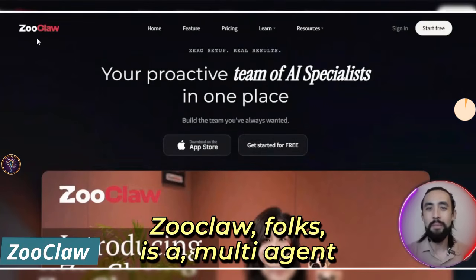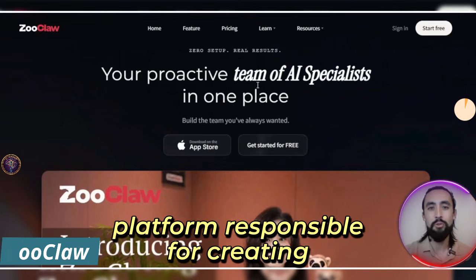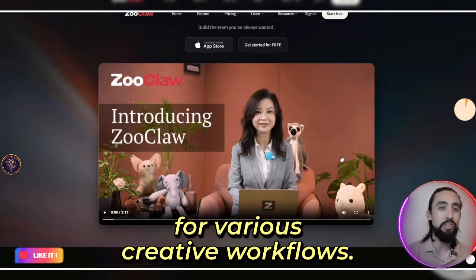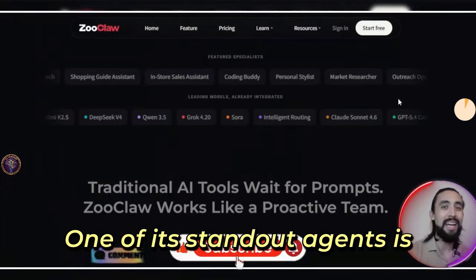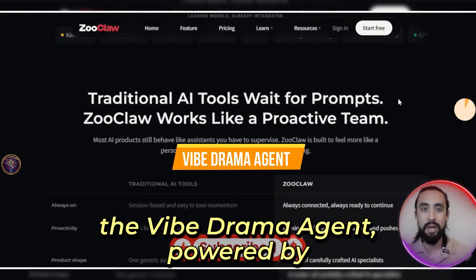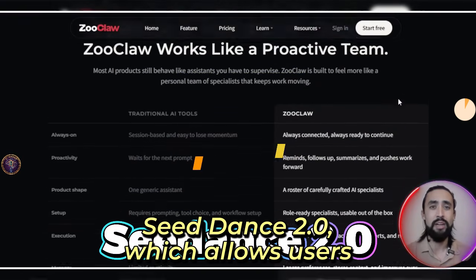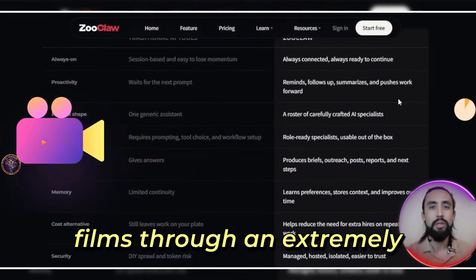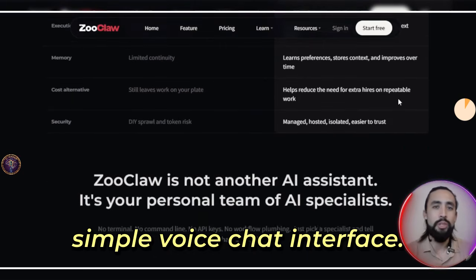Zooclaw, folks, is a multi-agent platform responsible for creating and customizing different AI agents for various creative workflows. One of its standout agents is the Vibe Drama agent, powered by Seed Dance 2.0, which allows users to generate narrative short films through an extremely simple voice chat interface.